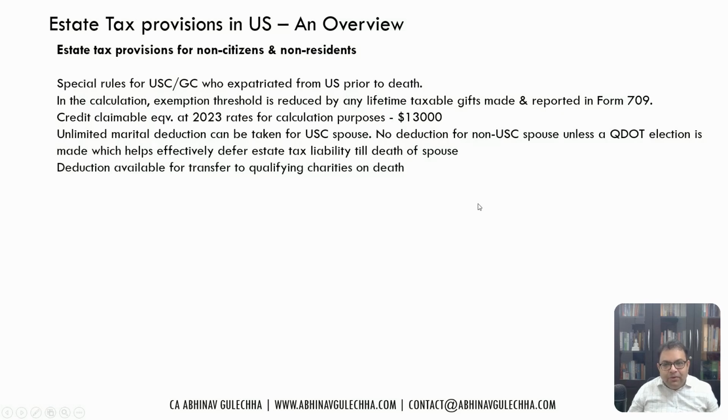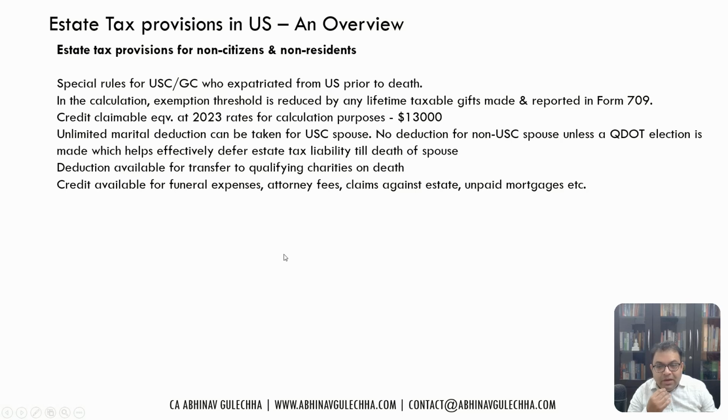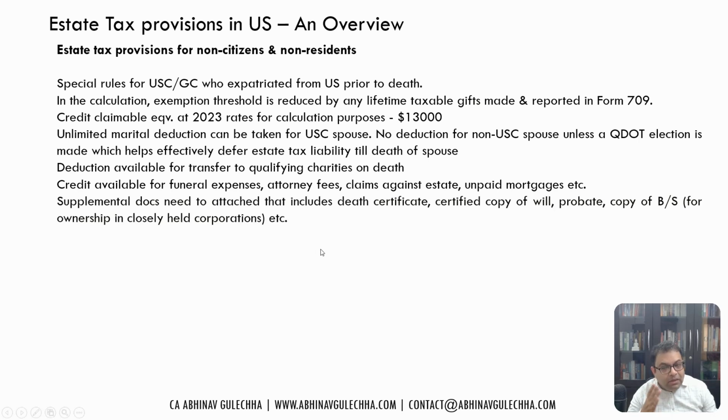Now, a deduction is available for transfers to qualifying charities if you have made such a selection in your will or something. Now, a credit is available for funeral expenses, attorney fees, claims against the estate, unpaid mortgages. You can get a credit for those things. Again, you need to attach supplementary documents, which are death certificates, a copy of the will, probate, a copy of the balance sheet if you have ownership in closely held corporations, all that.